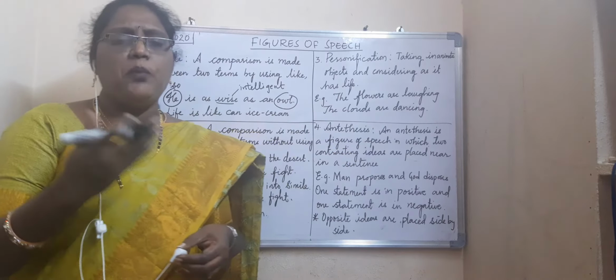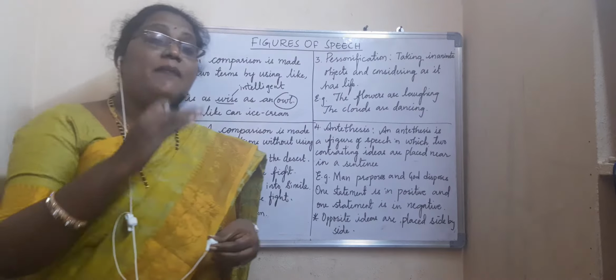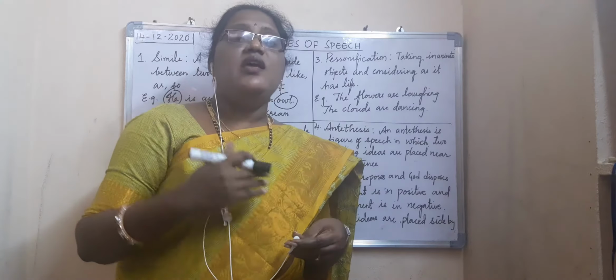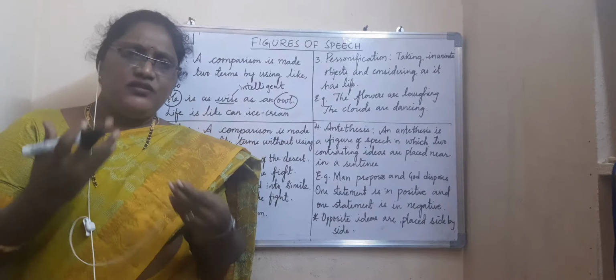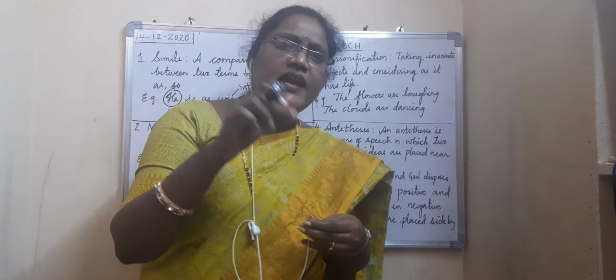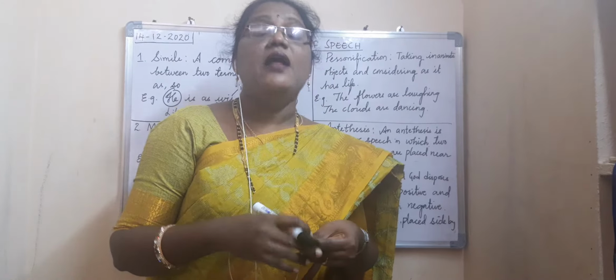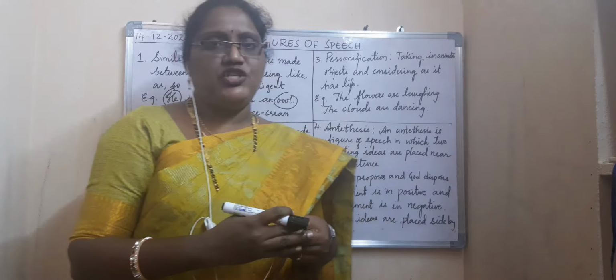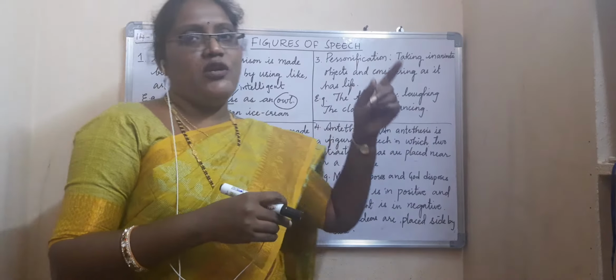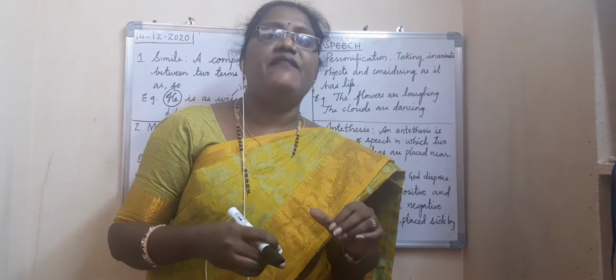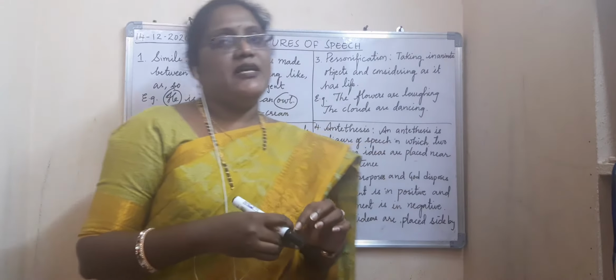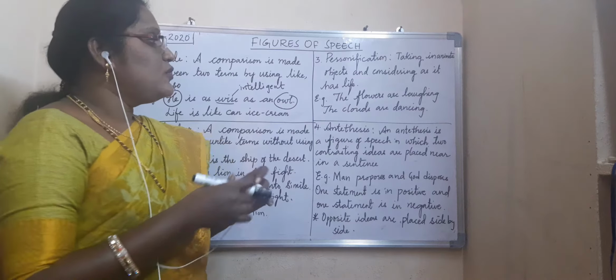Personification. In many poems we have seen that the poet imagines, in his imagination he will write that there is a garden in my heart. But there is a garden in my heart means, is there a garden in your heart? It doesn't mean that, but it is the poet's imagination. That is called what? Personification. Taking inanimate objects and considering that as it is having life is called personification. Okay, so now let us see.